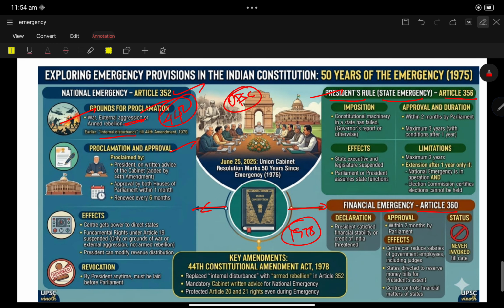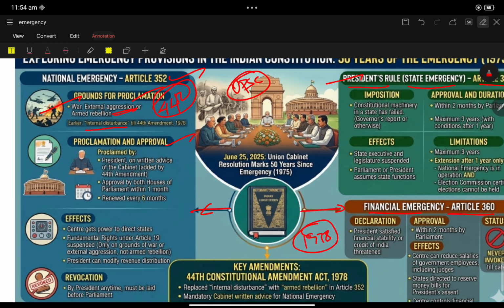Proclamation and approval: national emergency is proclaimed by the president on the written advice of the cabinet. The written advice of the cabinet has been added through the 44th Constitutional Amendment. It is mandatory. The written advice from the cabinet ministers is mandatory for the president to proclaim the national emergency under Article 352. It must be approved by both Houses of Parliament within 1 month. It must be renewed every 6 months.